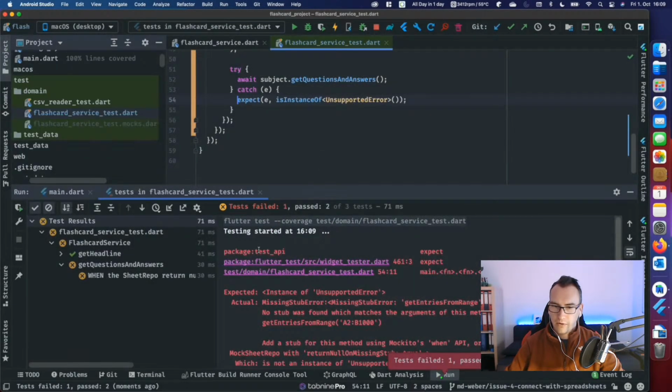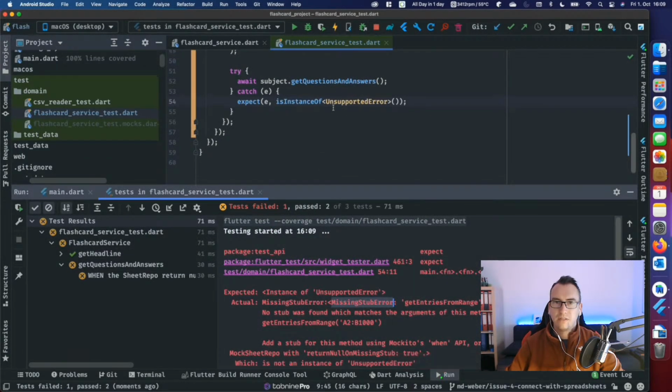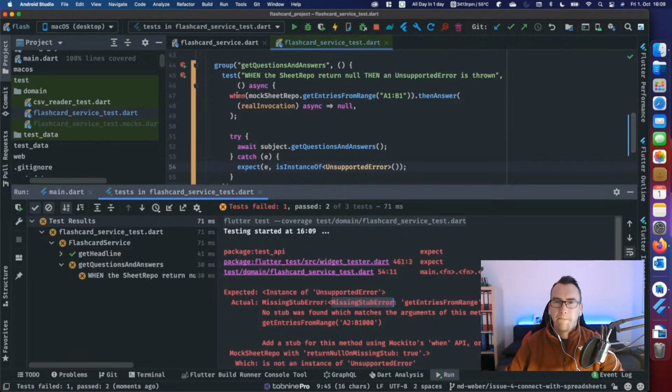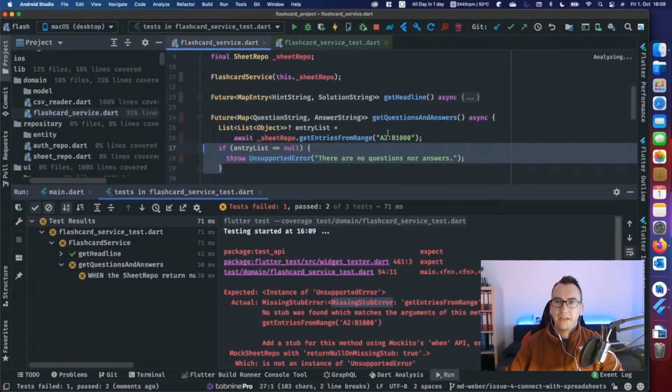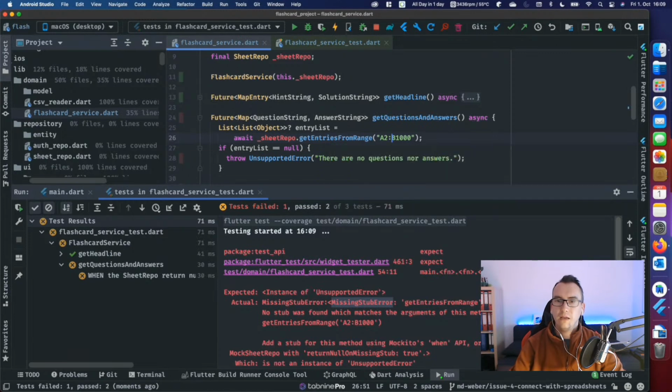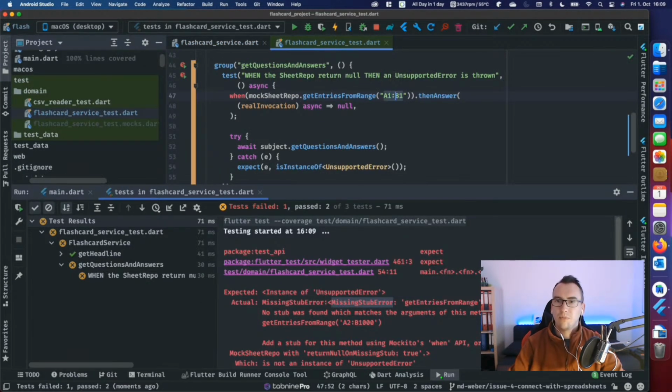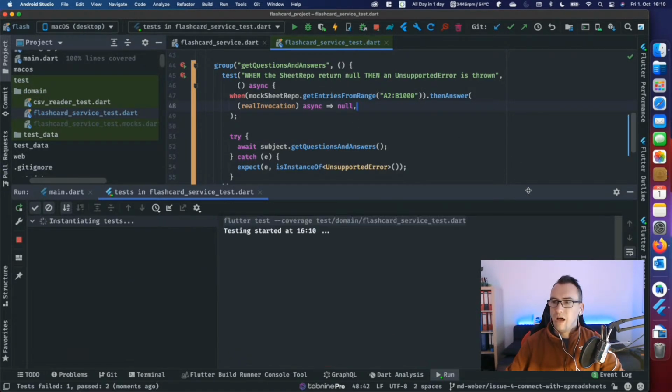Okay, so we got an error. So the missing stub error is here inside. We got that because the call that we make is a different one. At the moment, our Mockito thinks that we call A1 colon B1, but actually what we call is A2 to B1000. So we can replace that here, and if we run it again, now it should be green.